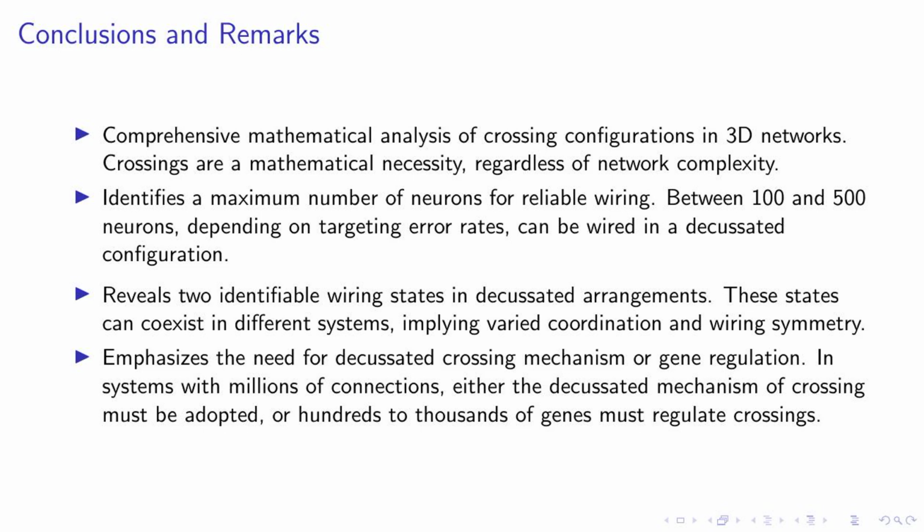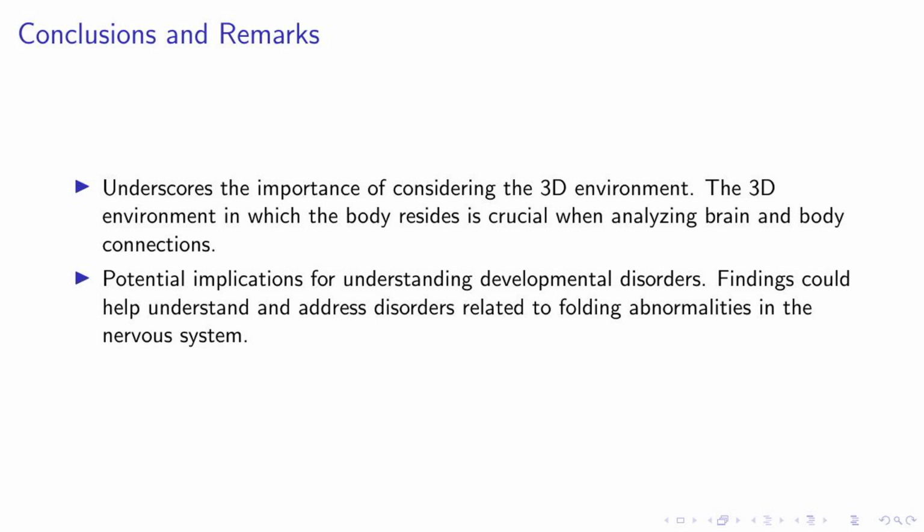Lastly, we emphasize the importance of adopting a decussated crossing mechanism or gene regulation in systems with millions of connections. Without this, hundreds to thousands of genes would need to be dedicated to regulating crossings, an inefficient and complex process. In conclusion, our findings shed light on the intricate and fascinating world of neuronal wiring and the mathematical principles that govern it. Our research underscores the importance of considering the three-dimensional environment in which the body resides. This is crucial when analyzing the connections between the brain and body.